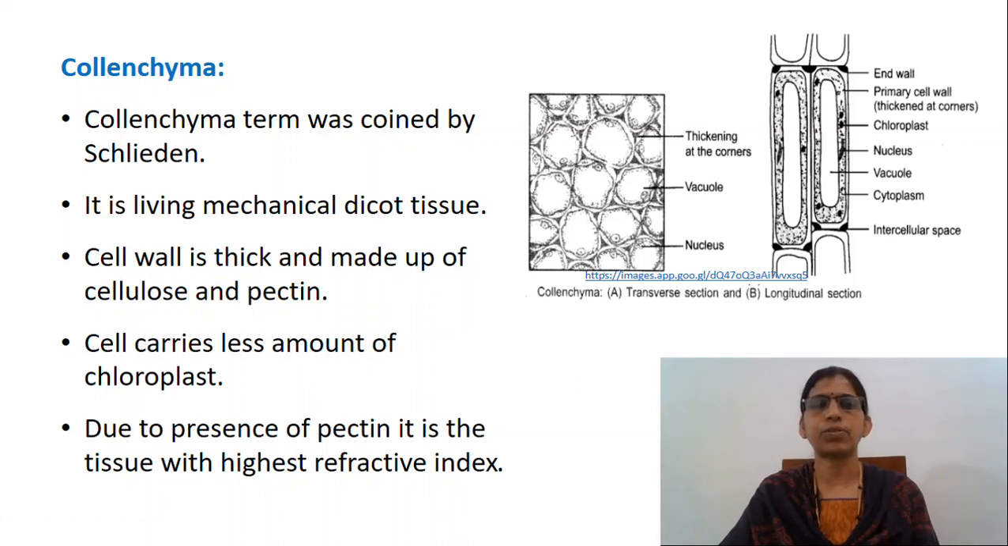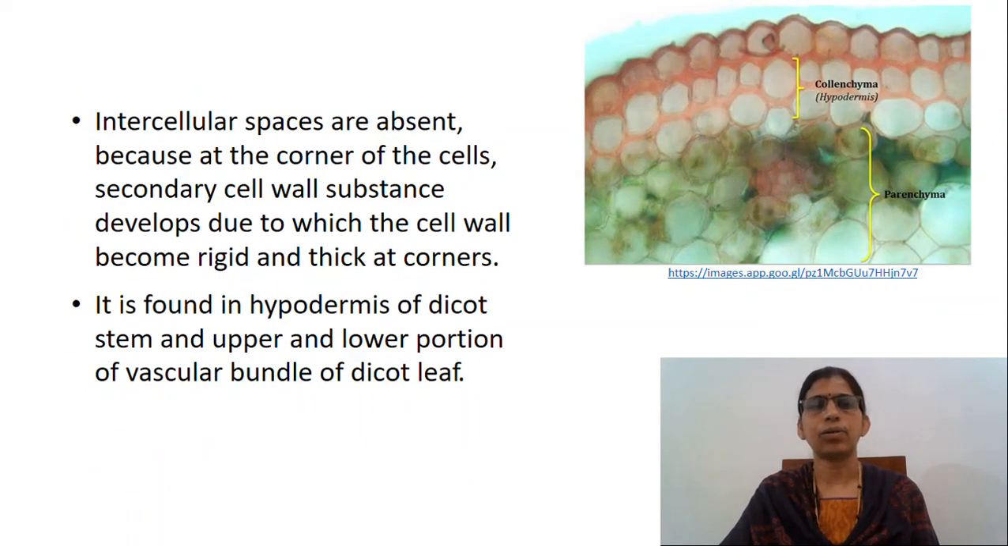Due to the presence of pectin, it is the tissue with high refractive index. Intercellular spaces are absent because at the corners of the cells, secondary cell wall substance develops, due to which the cell wall becomes rigid and thick at the corners. It is found in the hypodermis of the dicot stem and the upper and lower portions of the vascular bundles of the dicot leaf.